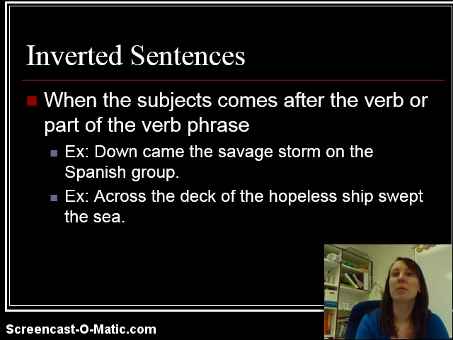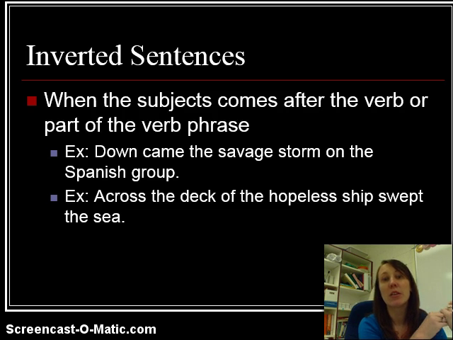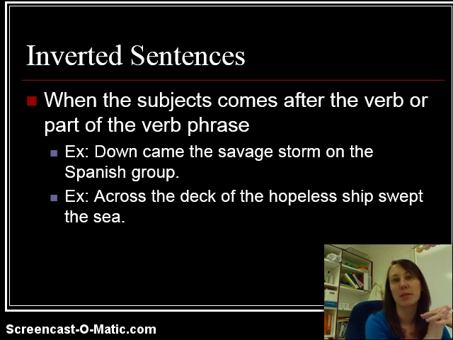The first time that you can have a subject in an unusual position is when you have an inverted sentence. That means that the sentence is written kind of backward. It might sound like a Shakespearean sentence, if you will. And in that case, the subject will come after the verb. So if you take a look at these examples, "Down came the savage storm on the Spanish group." The subject of that sentence is actually storm. The storm came down. So we have the verb first, came, and then storm.